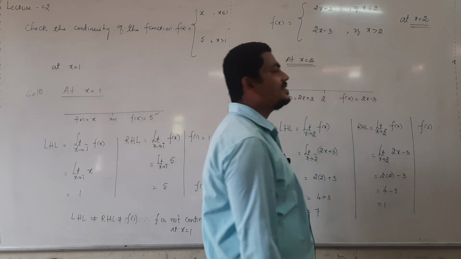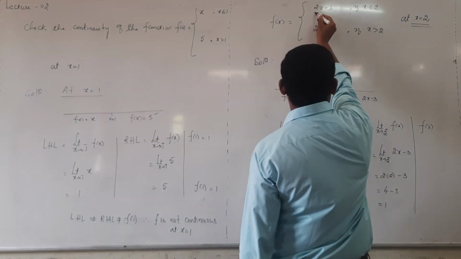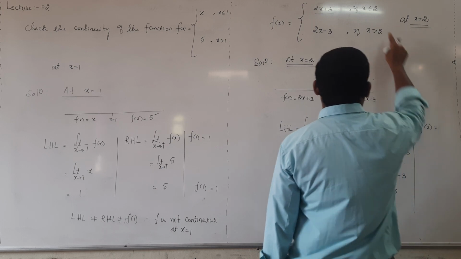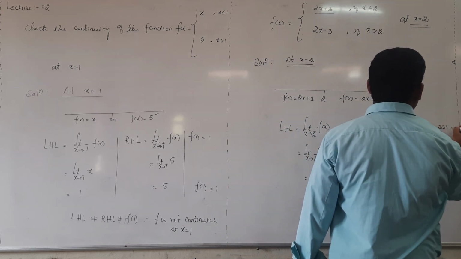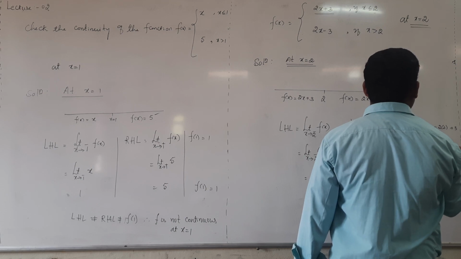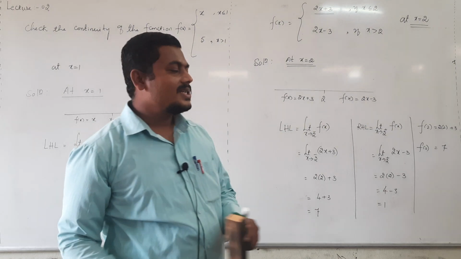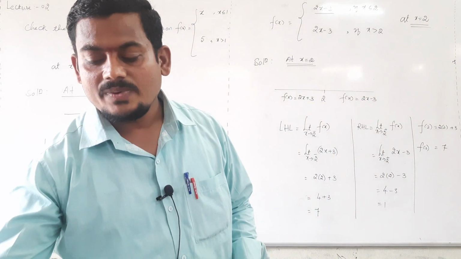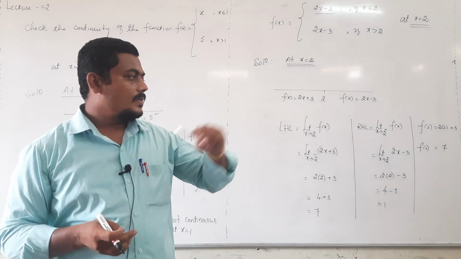After that, can you tell me what is f of 2? For finding the functional value, which function do we have to consider? Consider this function, because it includes 2. So f of 2 is equal to, put x equal to 2 in this function, then 2 into 2 plus 3, that is equal to 7 only. Just look at left hand limit, right hand limit and functional value. Can you conclude whether the function is continuous or discontinuous at 2?